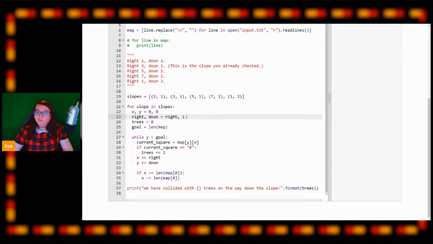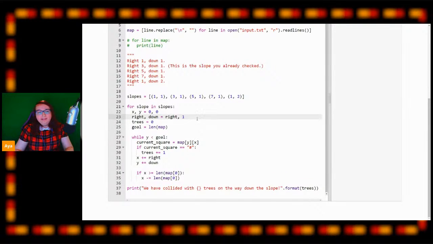You could have created a function taking a slope as an input as well. Actually, that would also be a great way of doing it. That is another fantastic way of handling this, especially if you get very, very large amounts of slopes. You can then create a function that takes a slope as an input, runs through all of this, and then iterate over the slopes to do that. It's not the way that I'm tackling it right now, but that is an extremely valid way of doing it as well. And it's actually the way that I handled it when I first did this exercise. So if you would like to do it that way, that would also work.